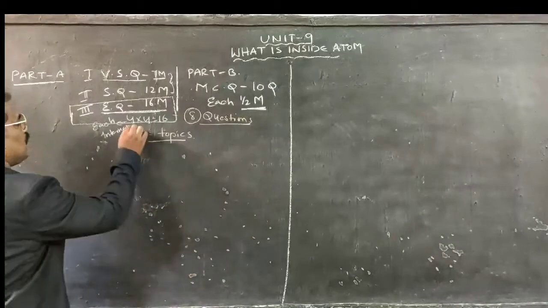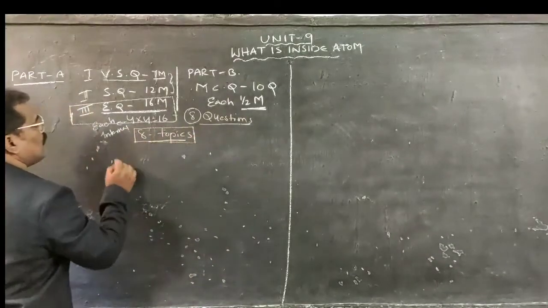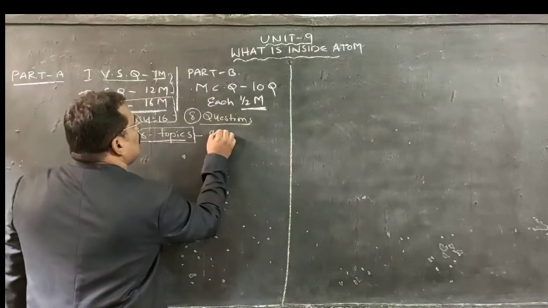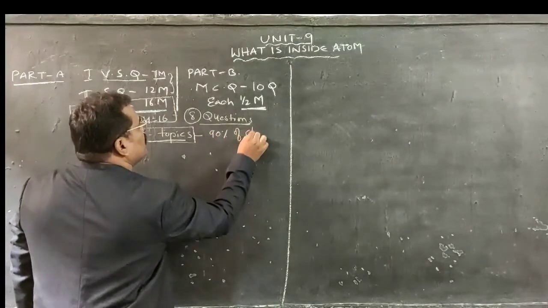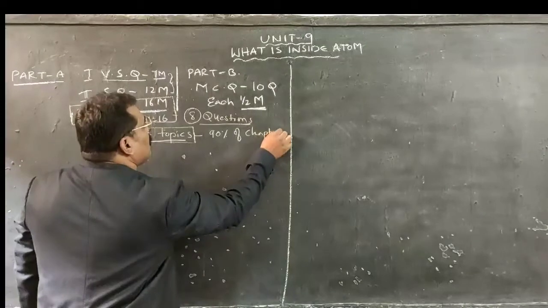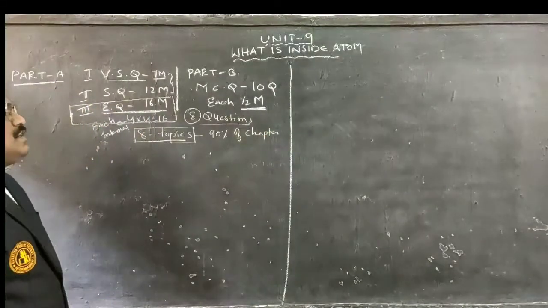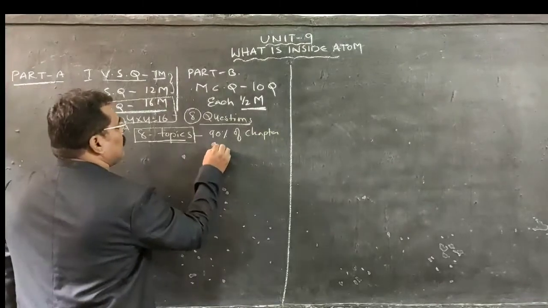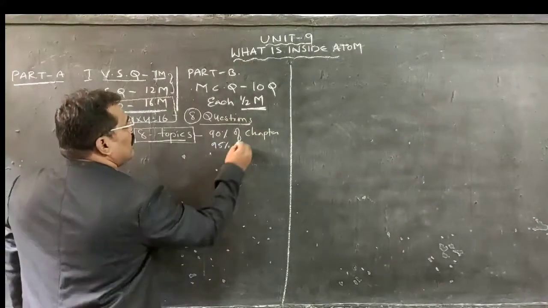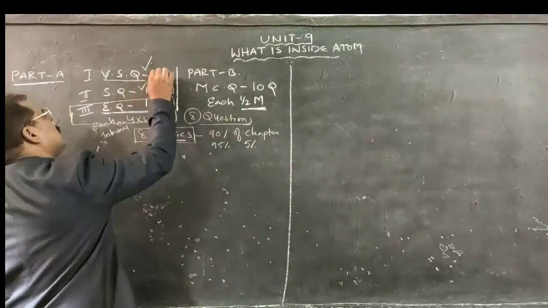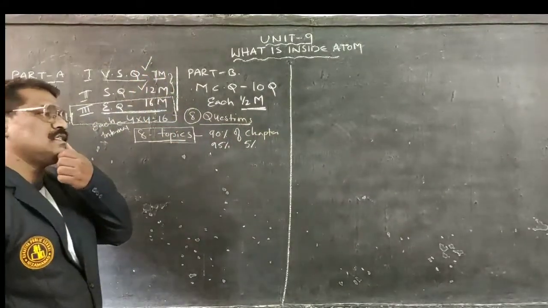If you concentrate on those 8 different topics, we can revise nearly 90% of the chapter, or 90 to 95%.